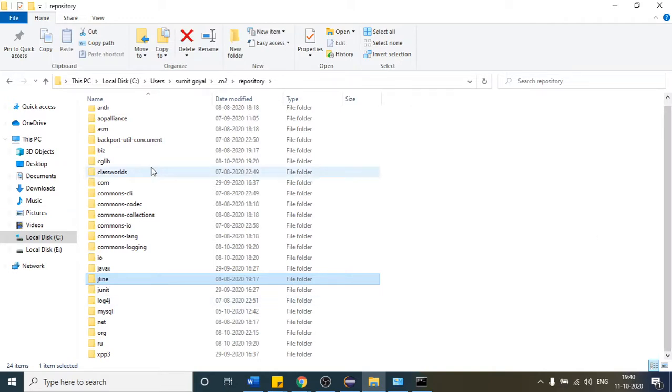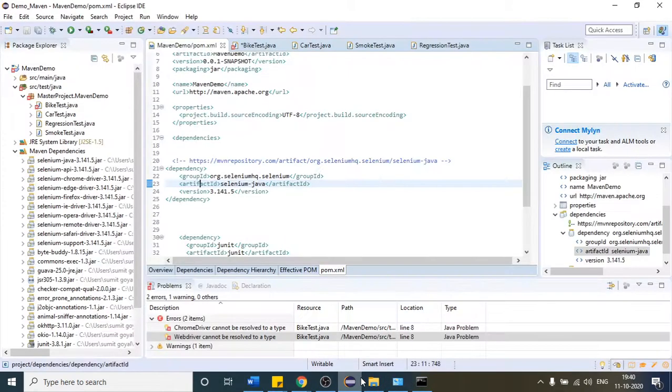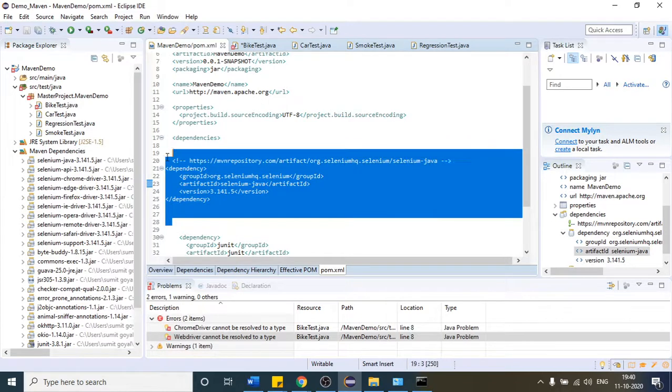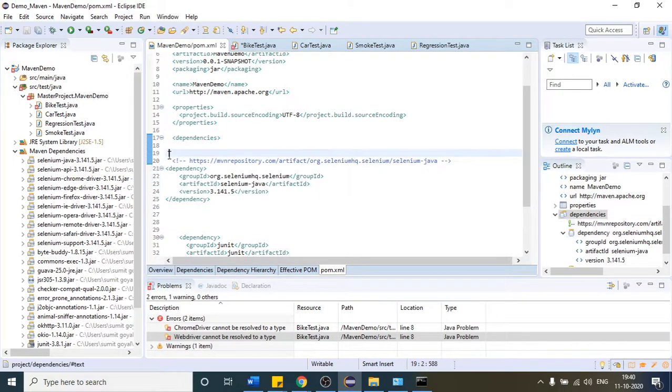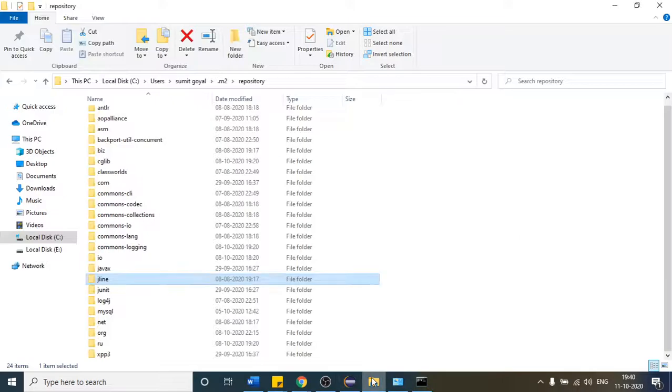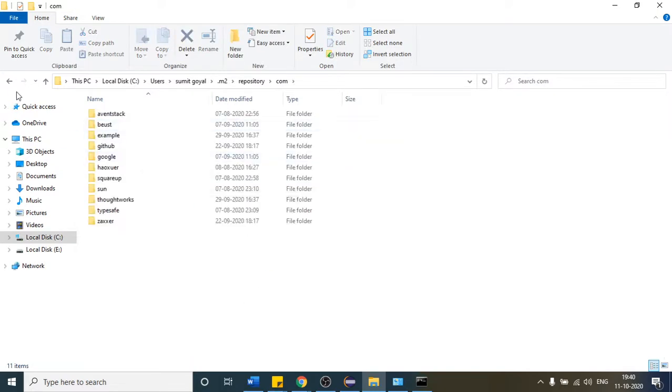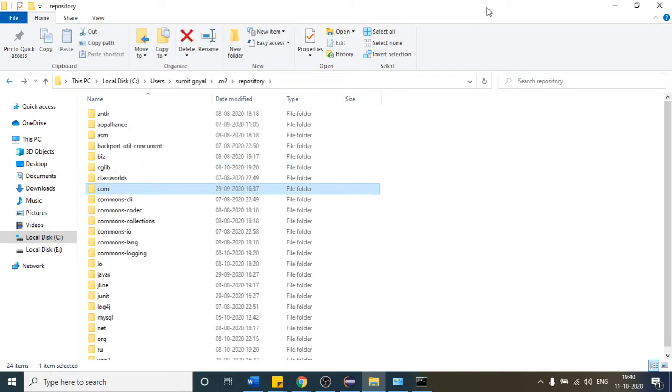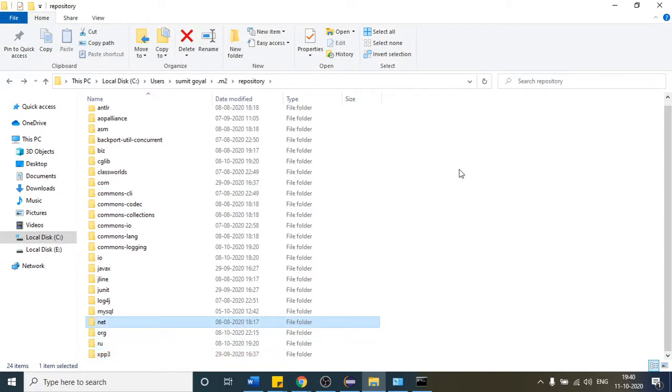It has just stored them on your local machine, and the next time you provide this command, Maven will first check whether you have that dependency in this folder or not. If you have it, it will pull the dependency from the folders you have, and after that it will not download again. But if you do not have the dependency, first it will download it, place it in this path, and then add it to your project. So this is how Maven works. Every time it will not download. This is what I want to tell you. Is it clear?